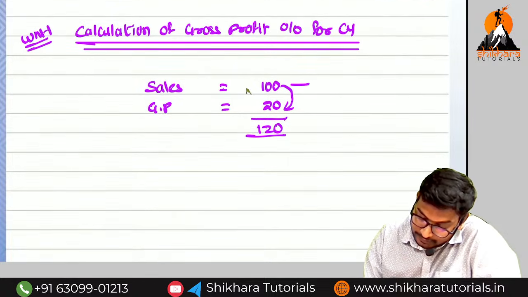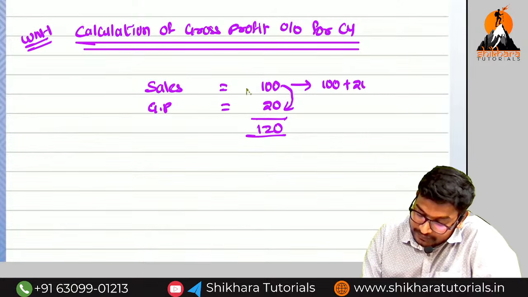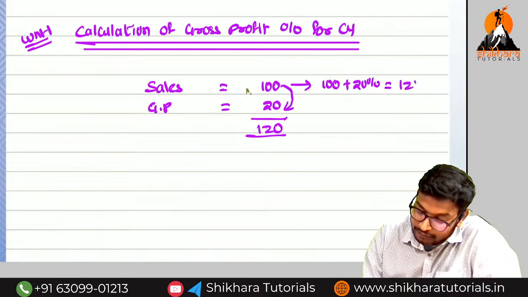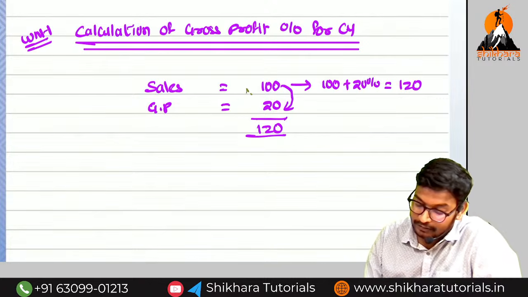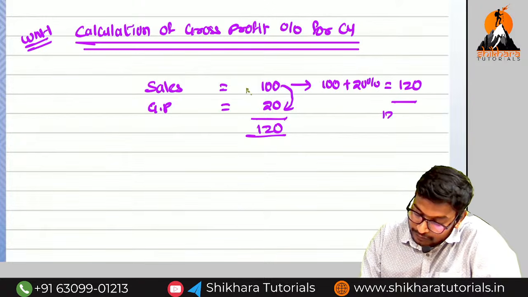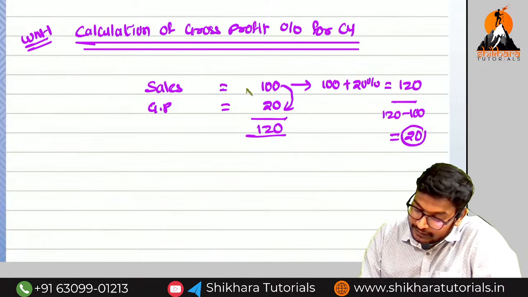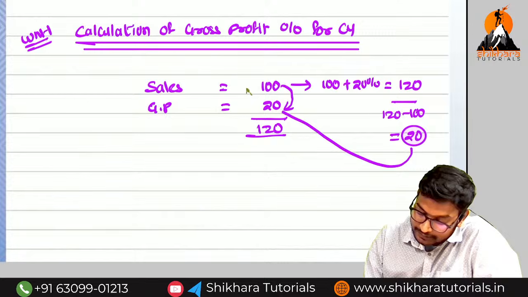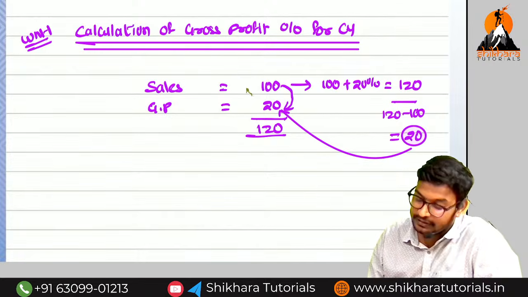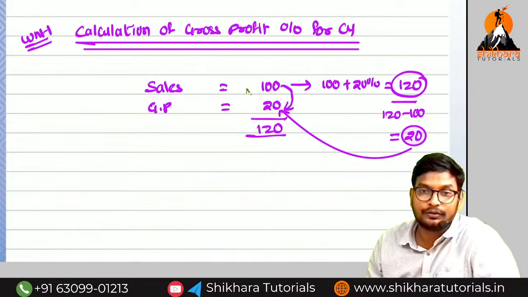So here the sales will become 100 plus 20%, that is equal to 120. The excess revenue we are going to get is 120 minus 100, that is equal to 20. Here 120 rupees, and here also 20 rupees. What is the total profit we are going to get? 40 rupees. The selling price is now 120 rupees.